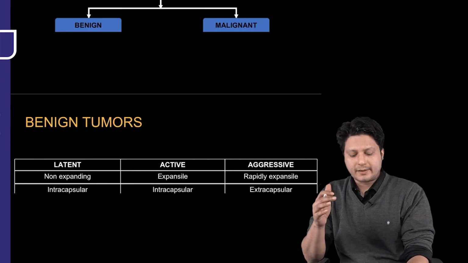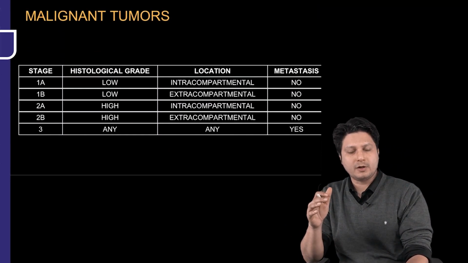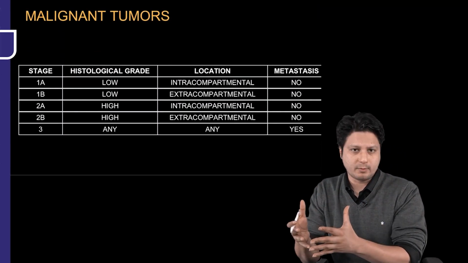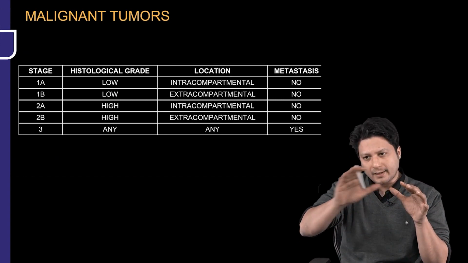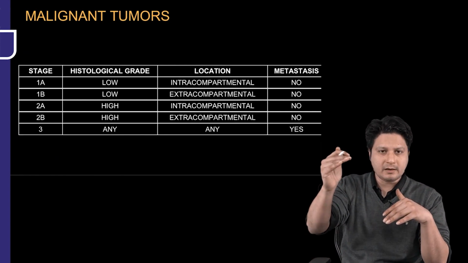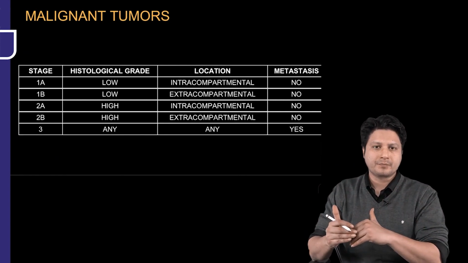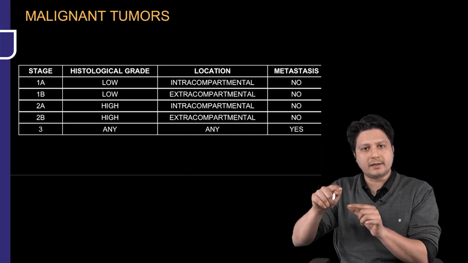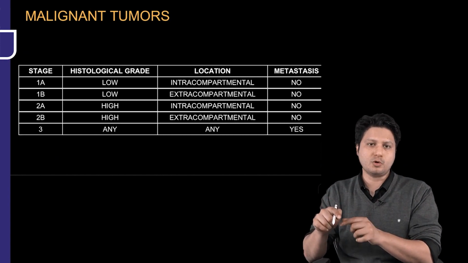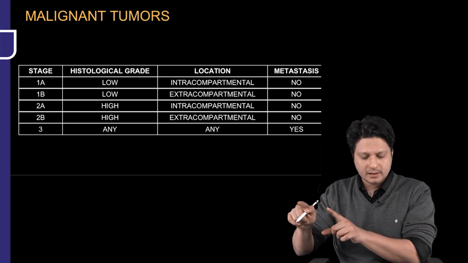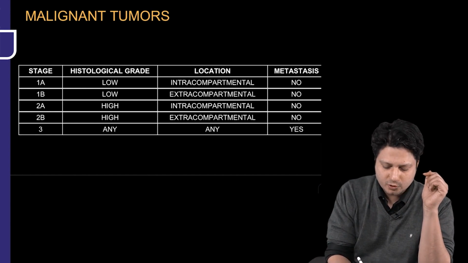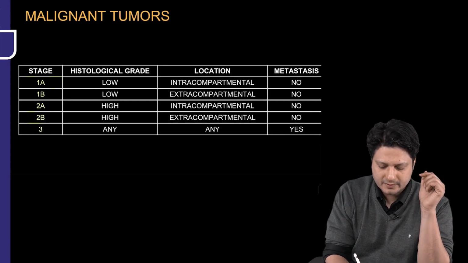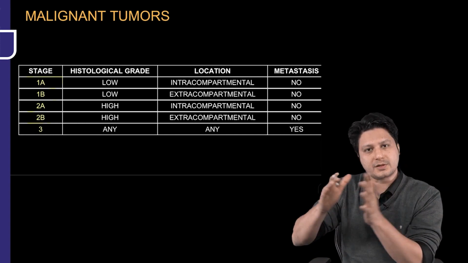All right. After having a discussion on benign tumor, next we have a discussion on a malignant tumor. Now, malignant tumors simply are divided into 3 stages. That means stage 1, stage 2, and stage 3. Stage 1 and 2 are further divided into A and B. So stage 1A, stage 1B, stage 2A, and stage 2B. But the third stage remains the stage 3. Simple. So these are the stages.